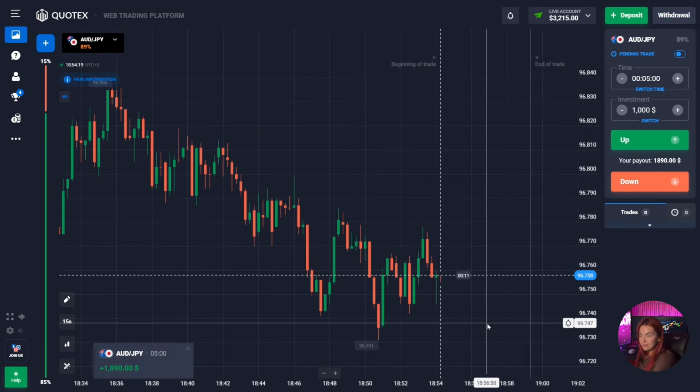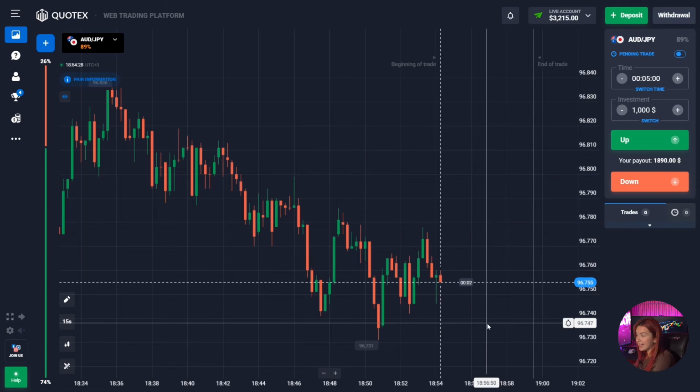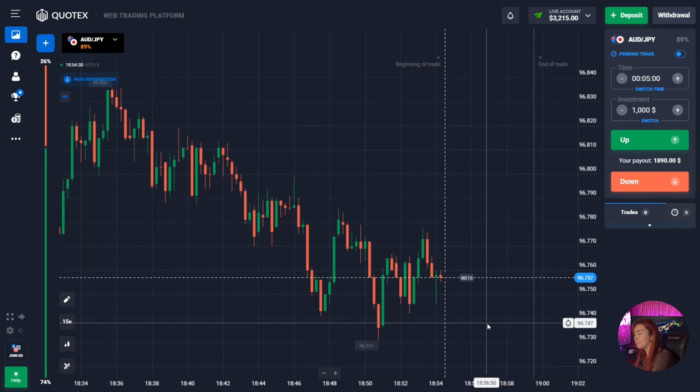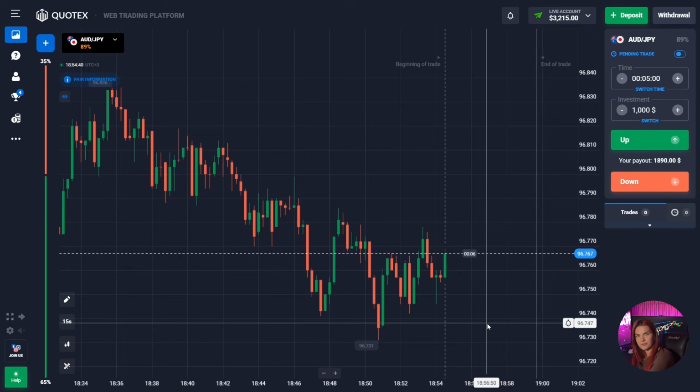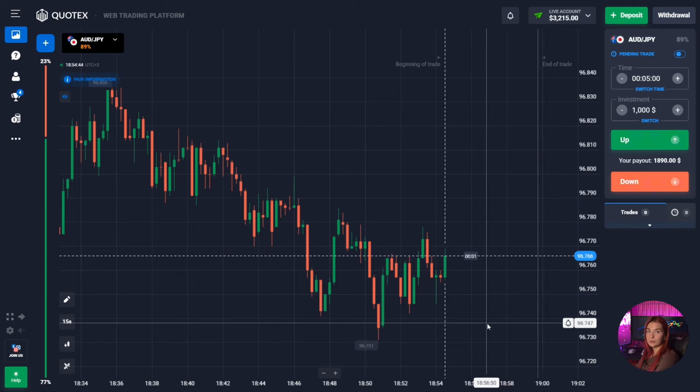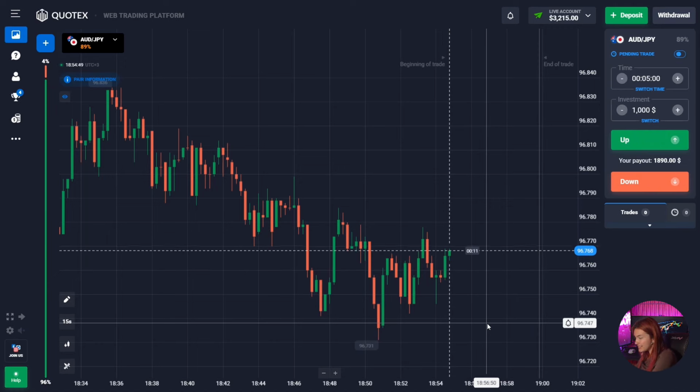So guys, it's not bad at all. As you can see, our price has fallen to a small sideways, but at the same time it showed a decrease. Our deal closed below the entry point, and guys, just look at my balance. We already have $3,215. I think it's an amazing result because we started with just $50. So as you can see, this chatbot helped us to increase our initial deposit. Guys, I think it's an amazing result, and this is the end of our trading session.